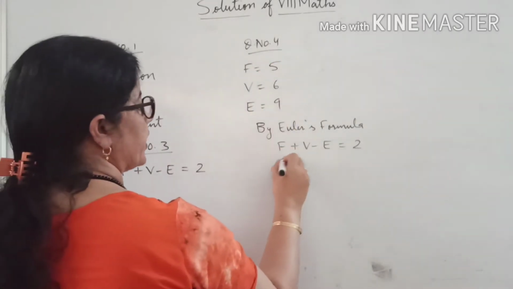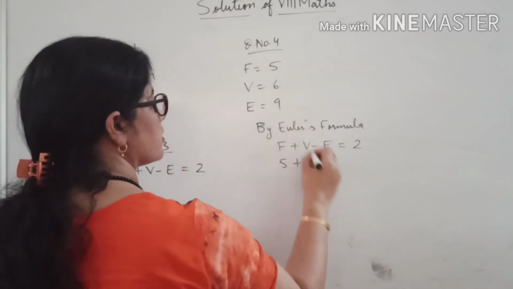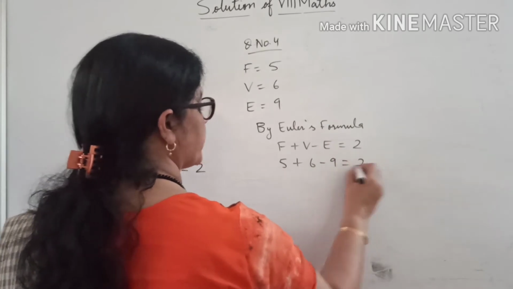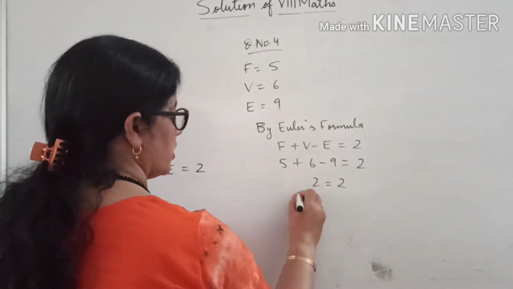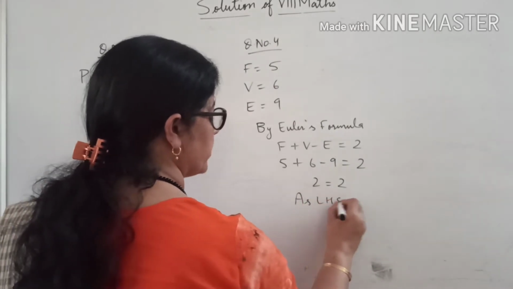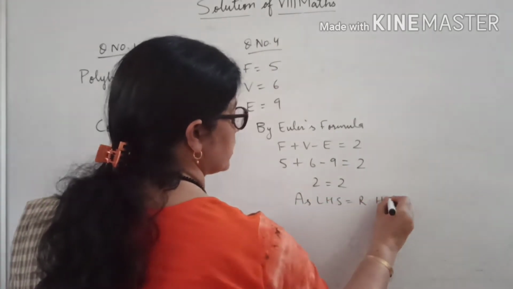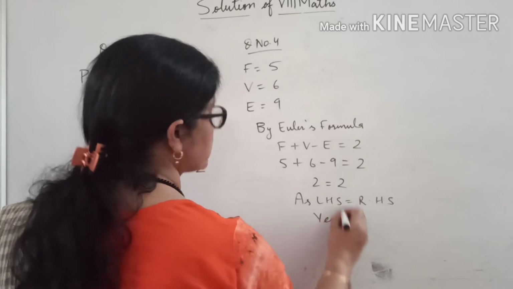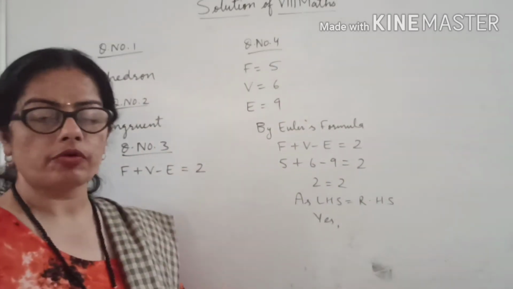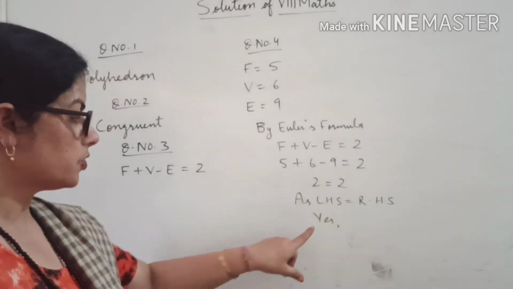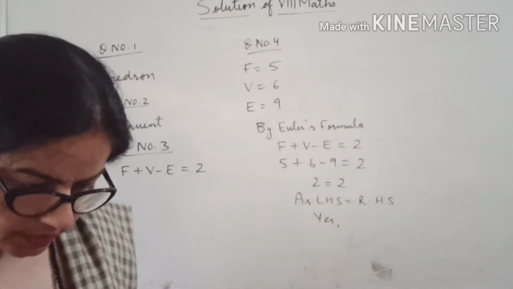F is 5, V is 6, E is 9. 5 plus 6 is 11, minus 9 is 2. As LHS is equal to RHS, it means yes. These faces, vertices and edges of a polyhedron are possible. So the answer will be yes.